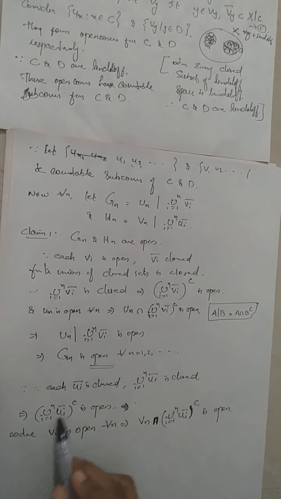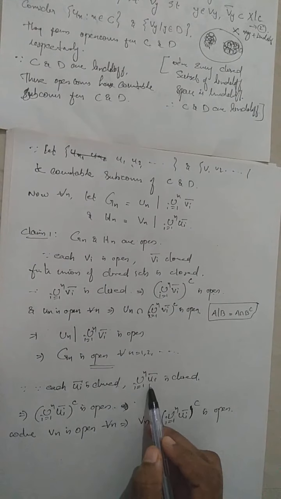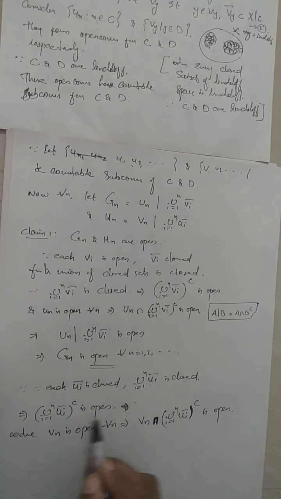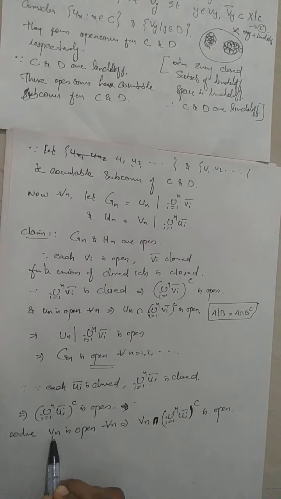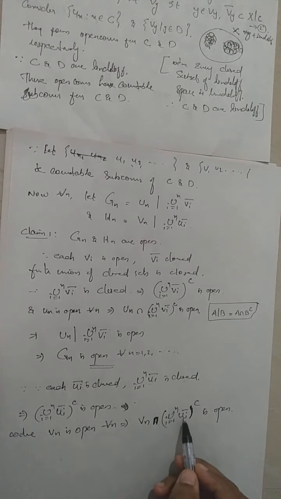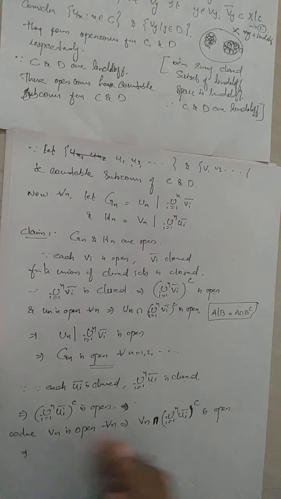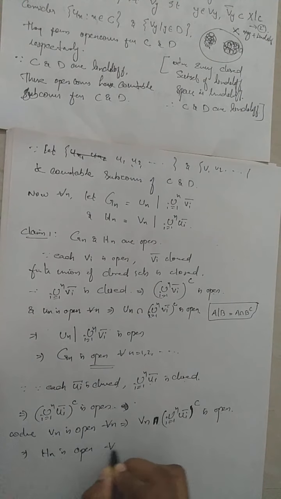We have each Ui closure is closed, therefore its finite union is closed, then its complement will be open, and you know each Vn is open, therefore Vn intersection the complement of the union i equal to 1 to n of Ui closure is open because a finite intersection of open sets is open. So we get this is open, and this is what we defined as Hn, which implies Hn is open for every n equal to 1, 2, 3, etc. natural numbers. So we get Gn and Hn are open sets for any n.